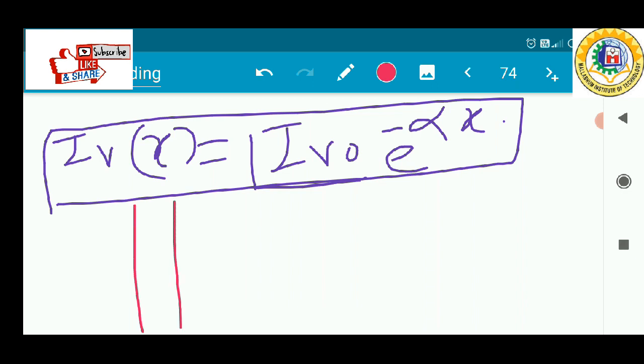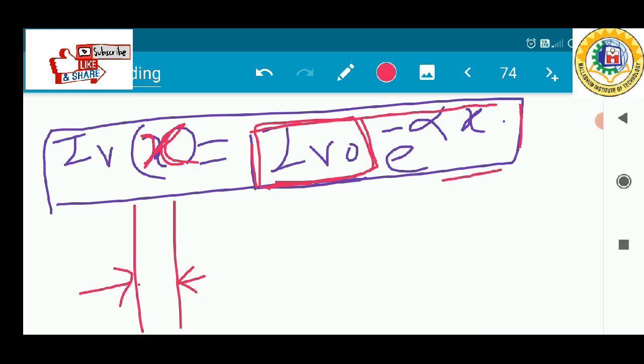If this is the semiconductor, here the photon flux is I_v0, and I_v(x) is represented by this. You may consider that at x equal to 0 the photon flux is I_v0, and after traveling some distance the photon energy is reduced to I_v0 e to the power minus alpha x. So it decreases exponentially with distance x through the semiconductor material. That means photon intensity is a function of x for two general absorption coefficients.